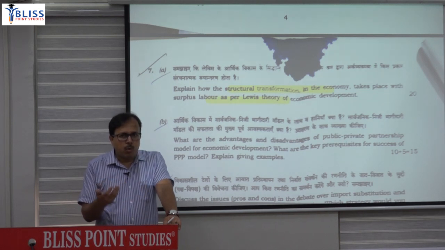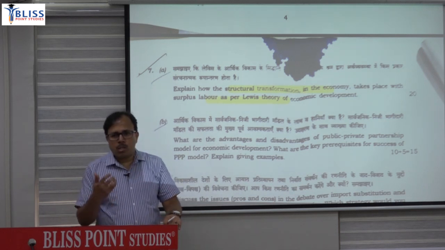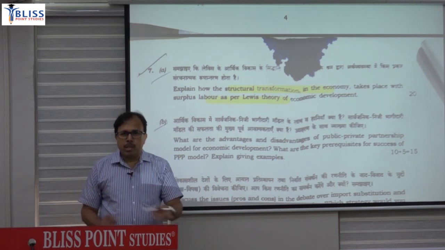Initially the surplus labor will go, then there will be disguised unemployment, and finally there will be commercialization of agriculture. And not only that, there will be a transfer of labor, but there will also be a transfer of food from traditional sector to the modern sector. And then since it is a 20 marks question, you can specify the drawback or limitation part as well.